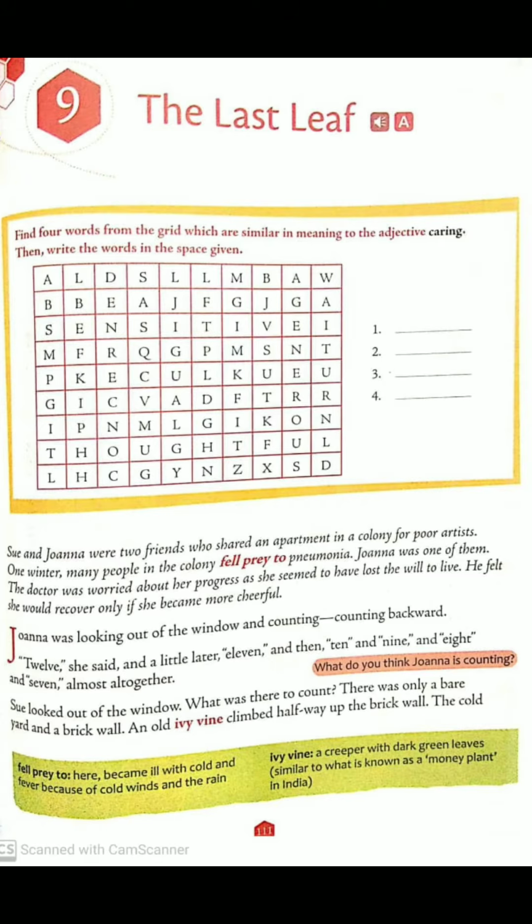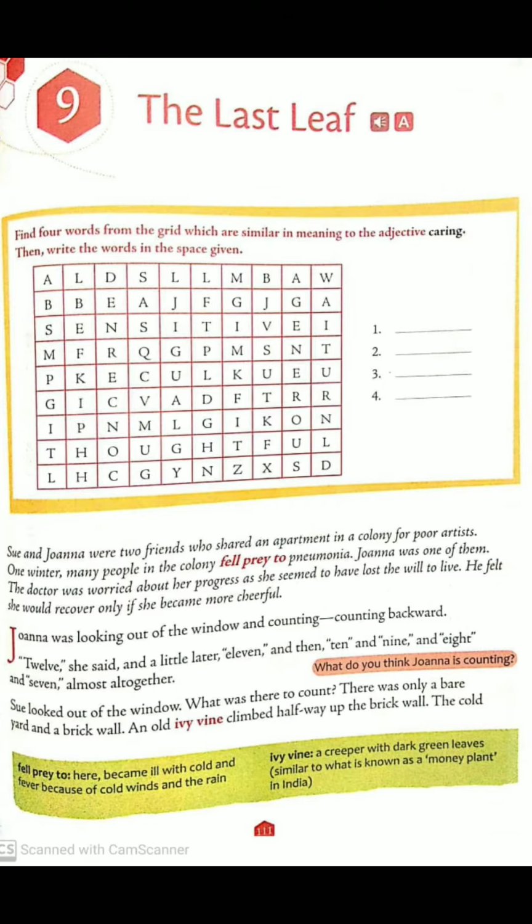Now, the story starts with two friends, Sue and Joanna. They used to live in an apartment in a colony for poor artists. One winter, many people in the colony fell prey to pneumonia. Now, what happened? Everyone there fell prey to pneumonia. Fell prey to means they became ill with cold and fever because of cold winds and rain.